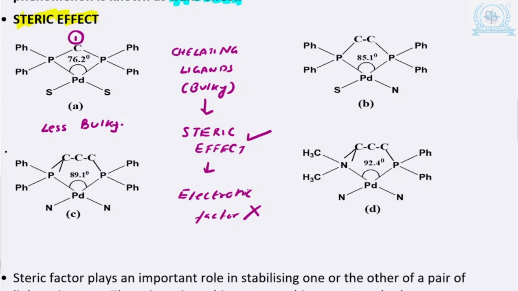As a result, in SCN we have an ambidentate ligand with two donor sites. One is sulfur, which results in pi back bonding with the metal, and the other is nitrogen, which is non pi back bonding.